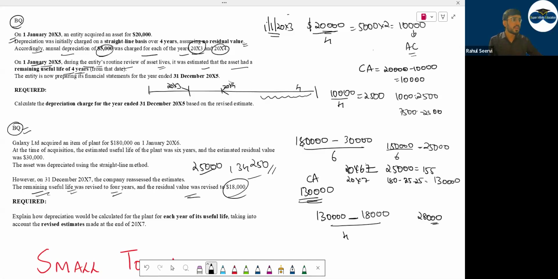Any doubts? This 28,000 will be for the next year, next year, next year. So 28,000 into 4, the maximum depreciation will be $112,000. Plus the 18,000 scrap value, you will get 130,000. So you have charged full depreciation. Clear with this? Depreciation calculation, 3 methods. And if the useful life is changed, what will you do? And an important point, you have to consider pro rata basis. If a question comes, you have to see the months, etc.